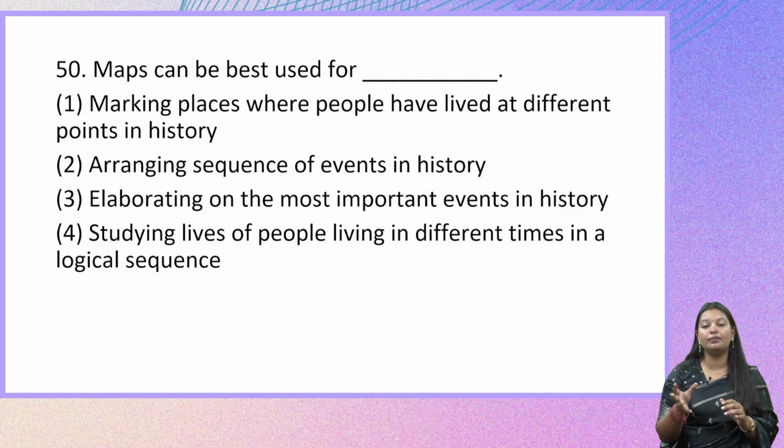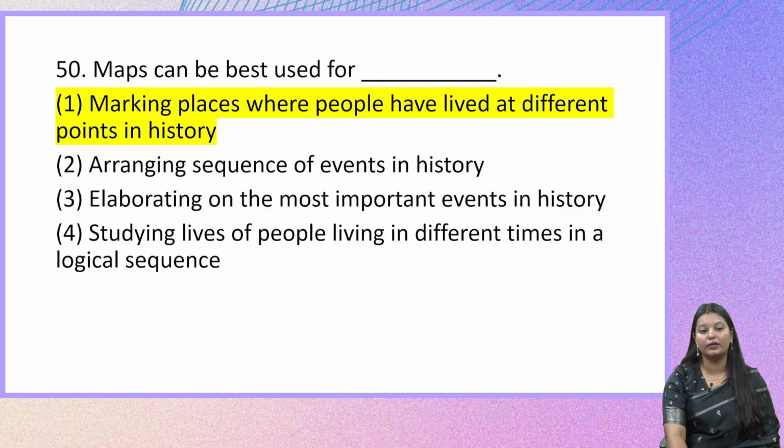Elaborating on the most important events in history. Will a map help us to do that? The next one is arranging sequence of events in history. This is also like trying to create a timeline. So the right answer here, which is a very direct option, is marking places where people have lived at different points in history. So option 1 is the correct answer.